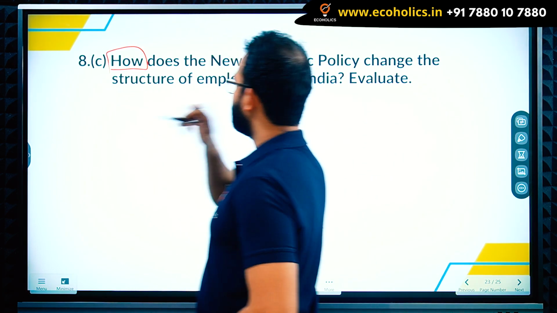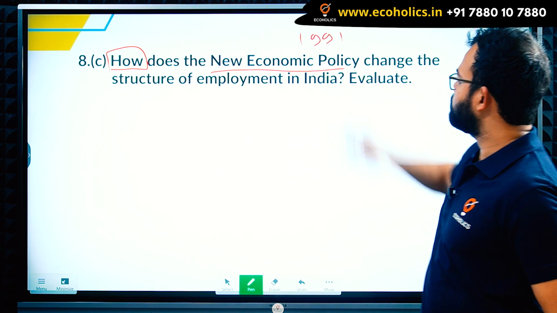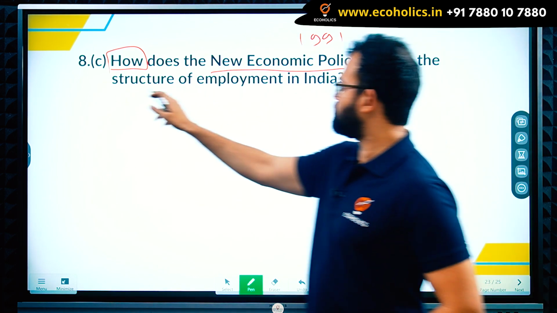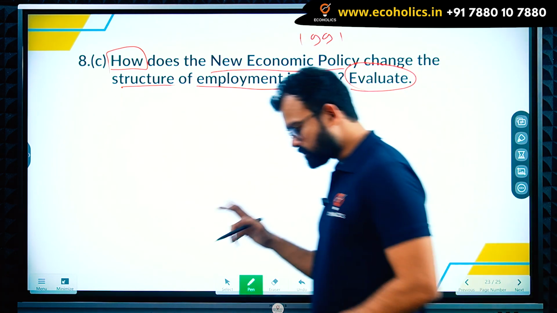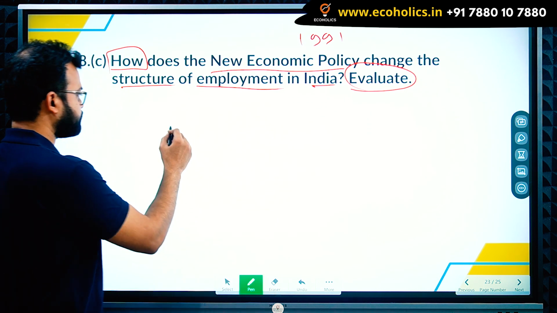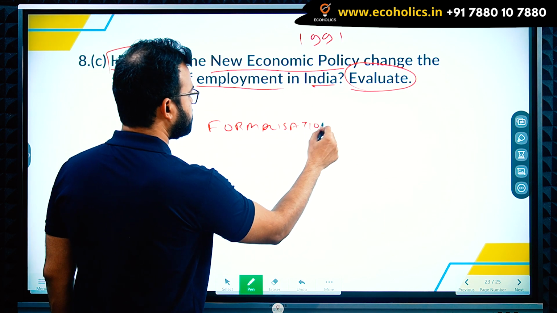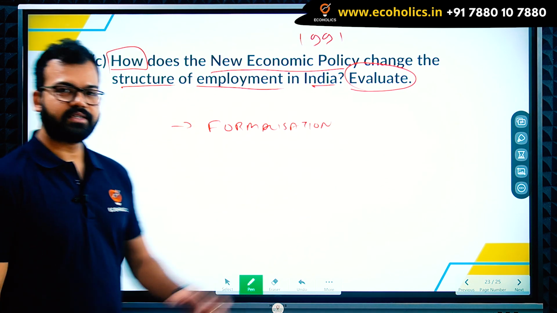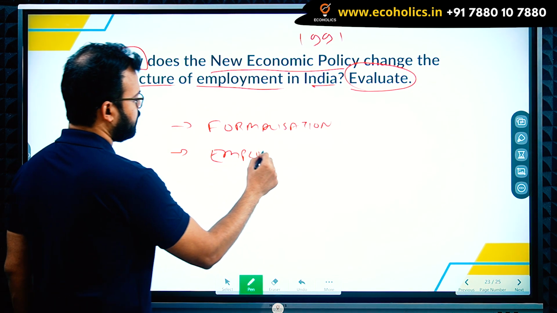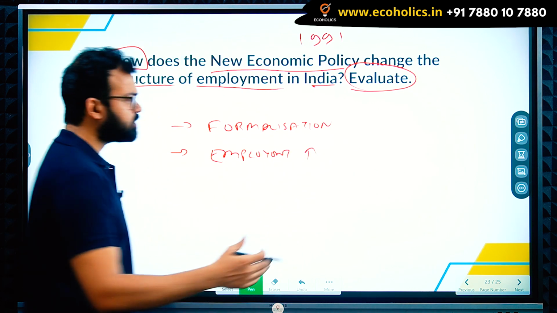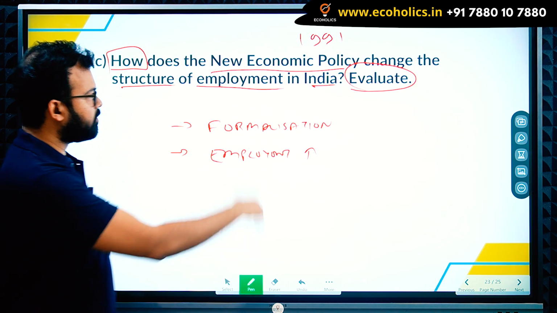Last question of paper 2. Here the directive is how: how does the new economic policy, the 1991 liberalization policy, change the structure of employment in India? Evaluate. So there are two directives. First, how did this change? First I can say formalization, which is still going on. Before the new economic policy it was less regulated, with a lot of informal employment. Employment went up because the private sector came in, and a lot of people were employed in it.